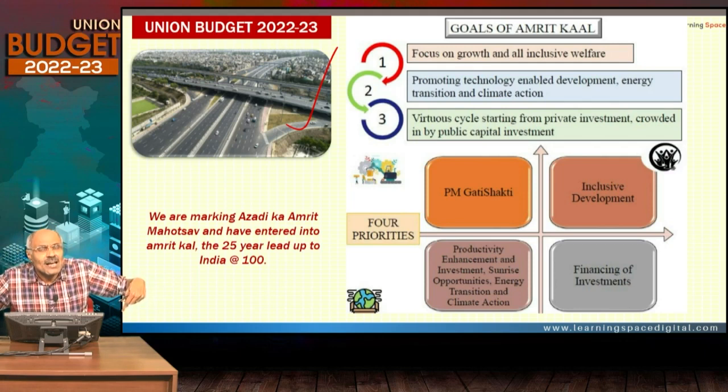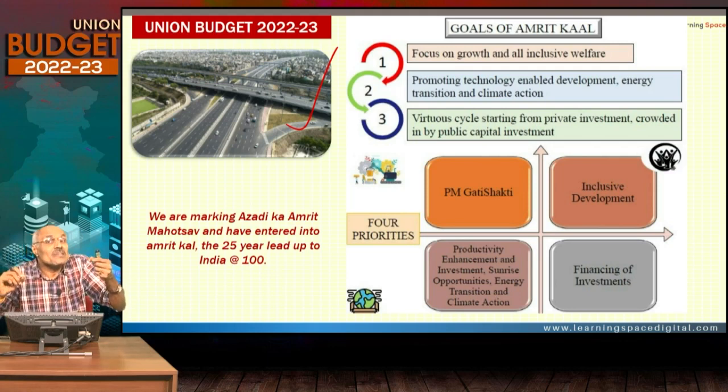You see, the private final consumption expenditure, we have already seen in the economic survey, the GDP is calculated in two ways. And the second way is expenditure method. When you look at expenditure method, private final consumption expenditure that was 60% prior to COVID came down to 57.5% now.